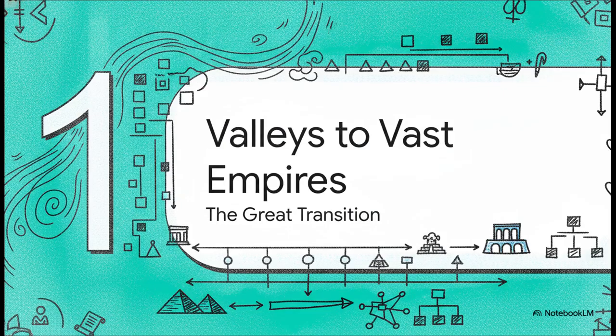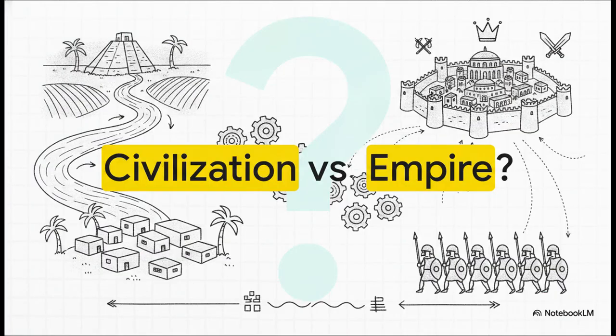Section 1. Valleys to Vast Empires. So to really wrap our heads around this era, we have to start with an essential question. How does a river valley civilization fundamentally differ from an empire? It's super easy to blur these two together, but they actually represent a massive, game-changing leap in human organization.